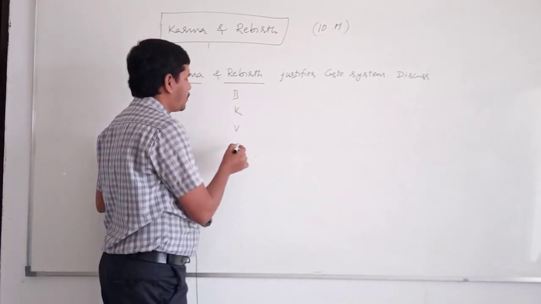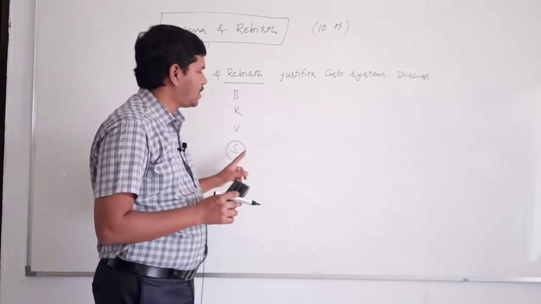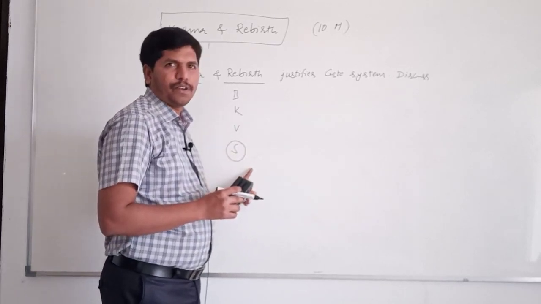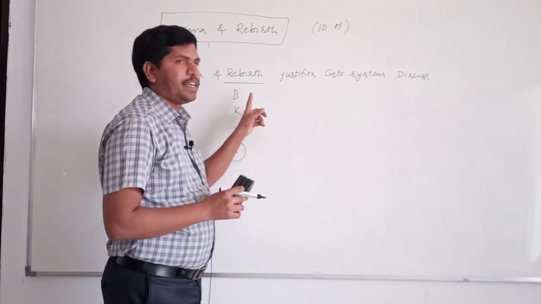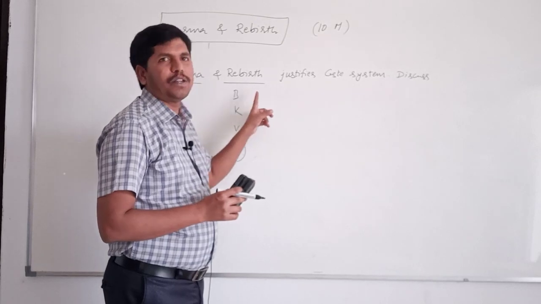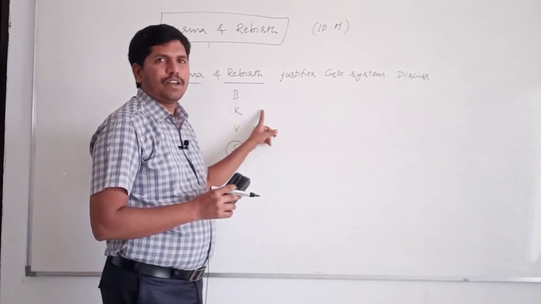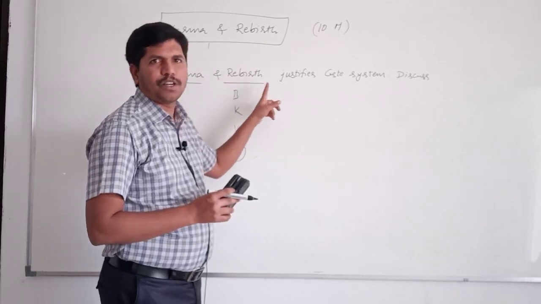Then you have to explain. The lower caste people, even though they are facing a number of disabilities imposed by the higher caste, never revolted against the dominance of the higher caste. Why? Because of the concept of karma and rebirth.